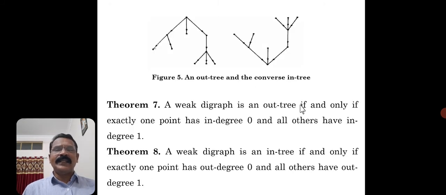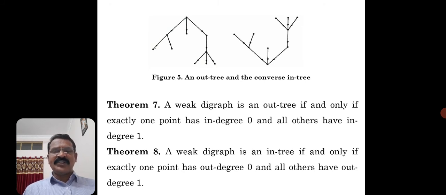See, here there is an example, an out tree and the converse in tree. Same graph, same vertices. You have to find the converse of the graph. In the converse of the graph, you just redirect, that is, opposite direction is given to every edge, so you will get another graph that will be the converse of the digraph.